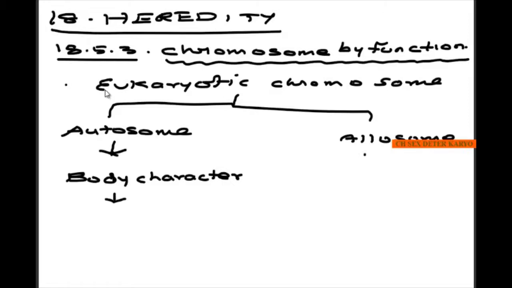Allosomes, we can say, are two different types. One is X and another one is Y. These two allosomes, X and Y, determine the sex of an individual.